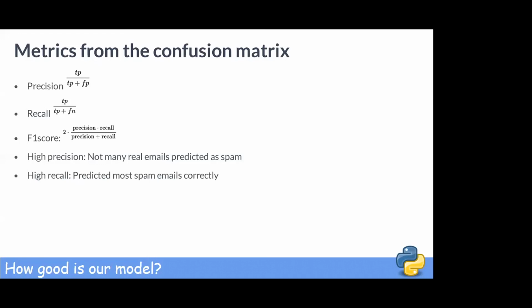The F1 score is defined as 2 times the product of the precision and recall divided by the sum of the precision and recall. In other words, it's the harmonic mean of precision and recall. To put it in simple language, high precision means that a classifier had a low false positive rate. That is, not many real emails were predicted as being spam. Intuitively, high recall means that a classifier predicted most positive, or spam, emails correctly.